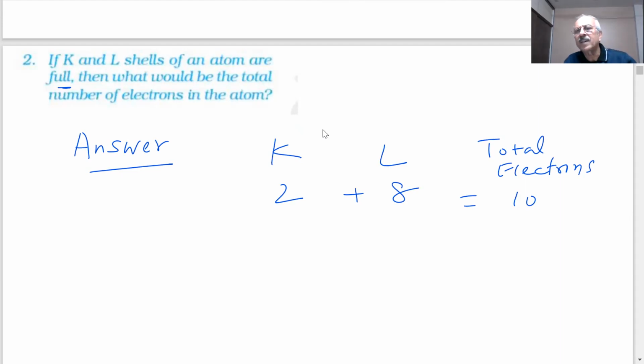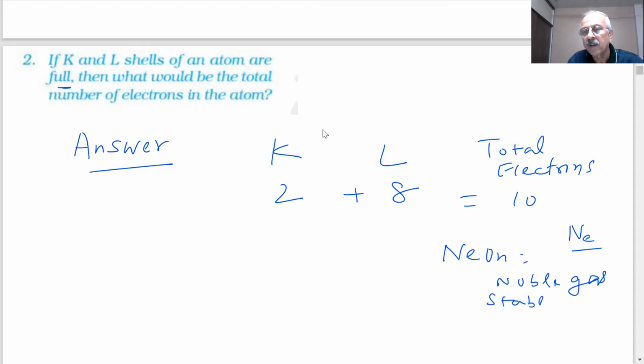If you look up the periodic table, which will be learned very soon, you will see which element this is. Which element is this, student, with atomic number 10? Neon. You write Ne. It belongs to the noble gases. It is stable because it has an octet, students, and shows no tendency to react.